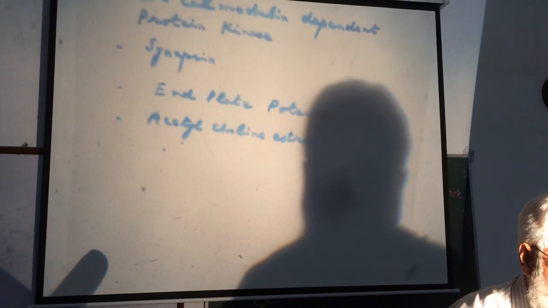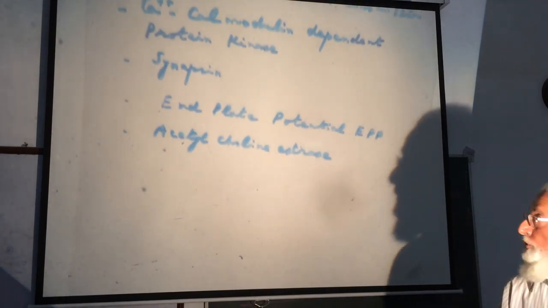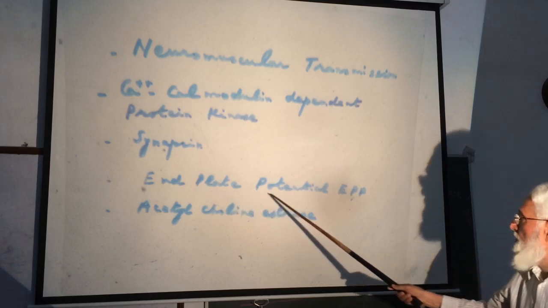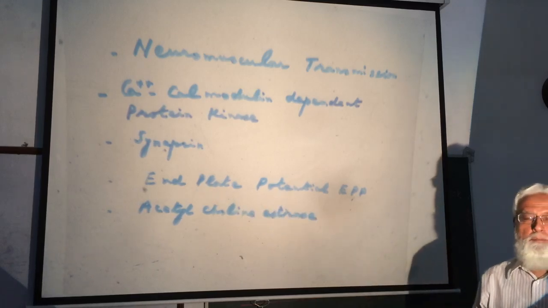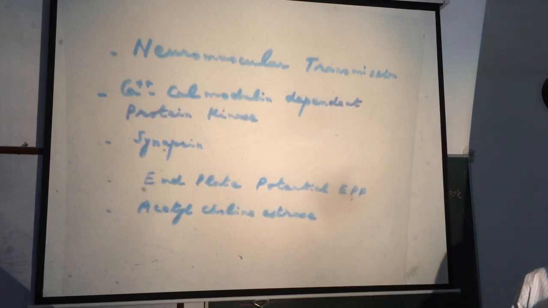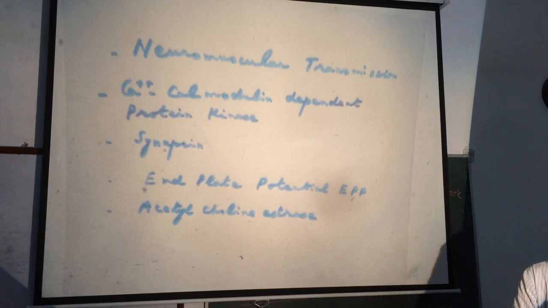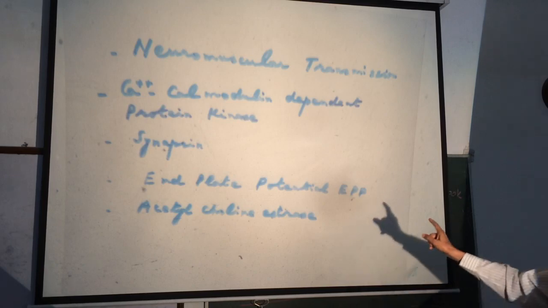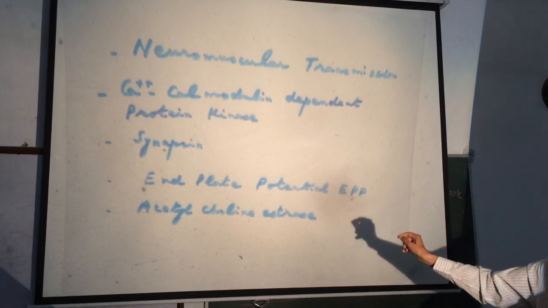So end plate potential is produced due to sodium influx, and there is a localized change in the membrane potential, which is called end plate potential, EPP.